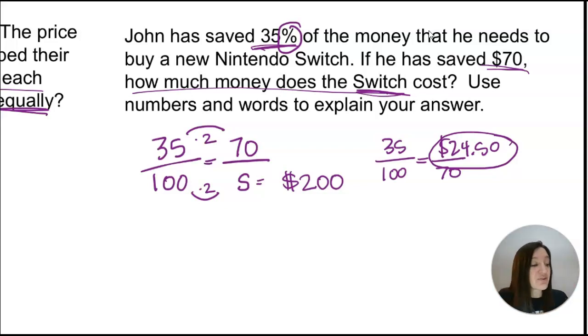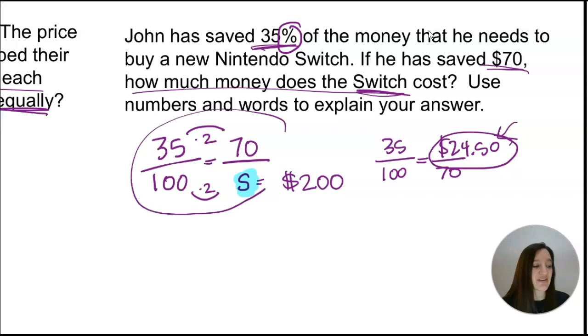Okay, so when you're looking for the whole, the decimal way doesn't work. The decimal way will give you not what you need. So you have to do it the relationship way when you're looking for the whole amount of something.